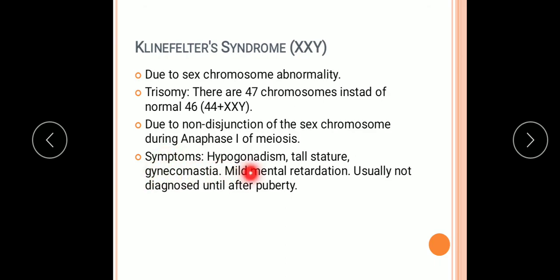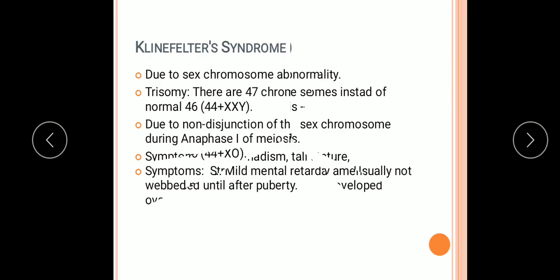Symptoms: hypogonadism, that is physiologically inactive gonads, tall stature, gynecomastia, mild mental retardation, and usually not diagnosed until after puberty. So these all are the symptoms of Klinefelter syndrome.